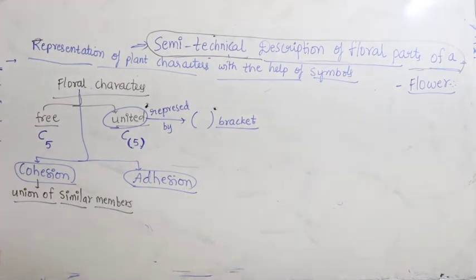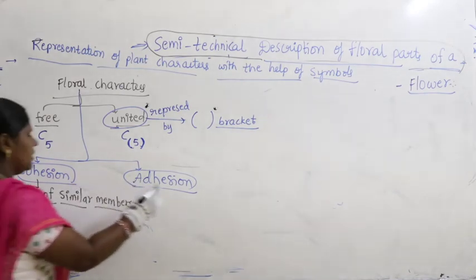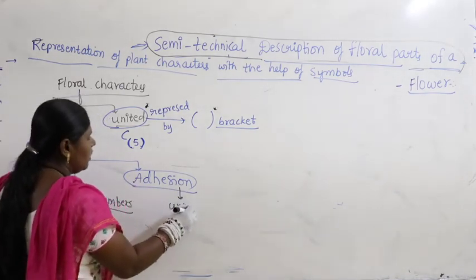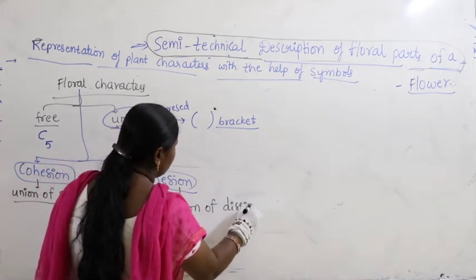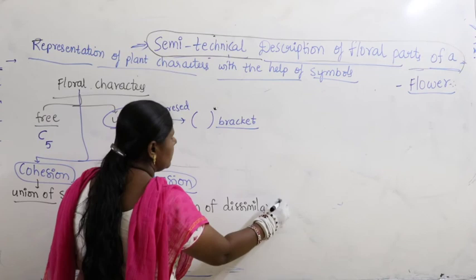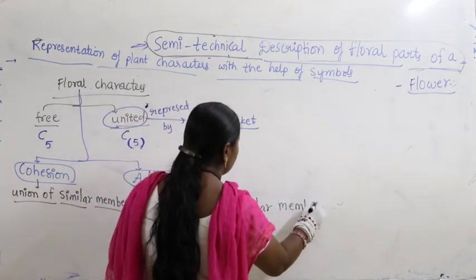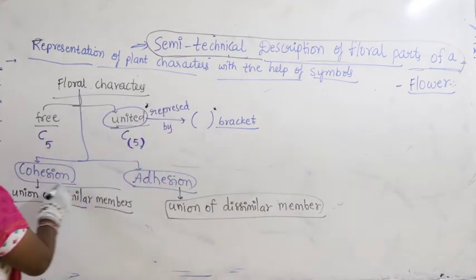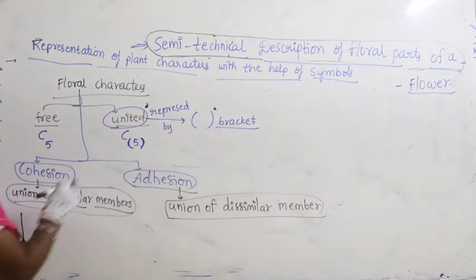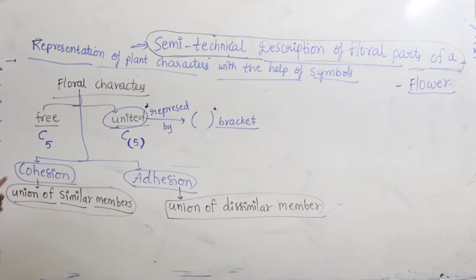We studied it at the time of stamens, right? What is adhesion? Adhesion is nothing but union or fusion of dissimilar members. That is called adhesion. And cohesion means similar members are fused, similar members are joined.